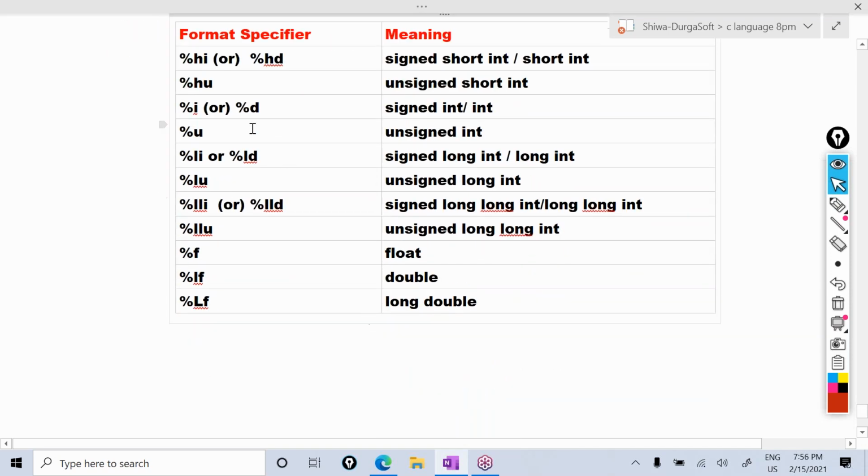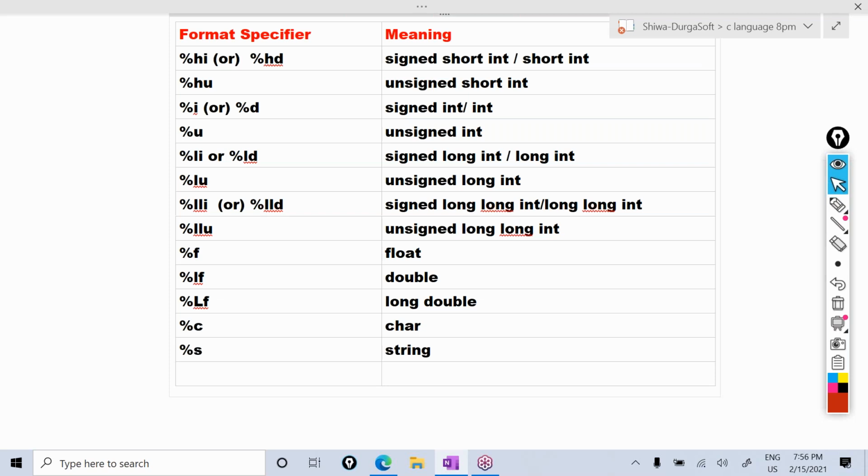See here, so these are the format specifiers. Next, for the character, we use %C. %C for char, %S for string. Next %O to print octal value. Next %X, you can use small x or capital X, for hexadecimal.